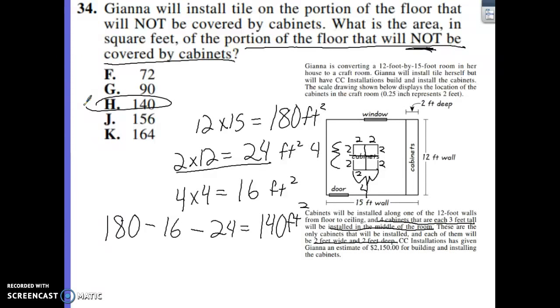for the room. The biggest part of this one, the hardest part, is, one, remembering that those cabinets are there in the center, and being able to tell from the information it gives you down here that they're going to be 2 by 2 for the cabinets, meaning this whole thing is going to be 4 by 4.